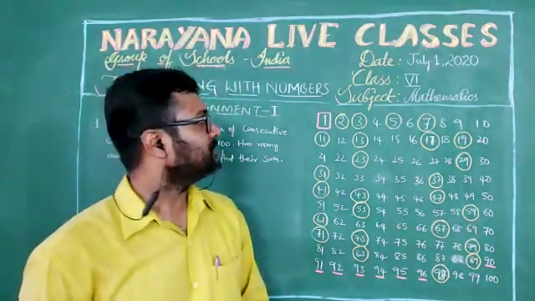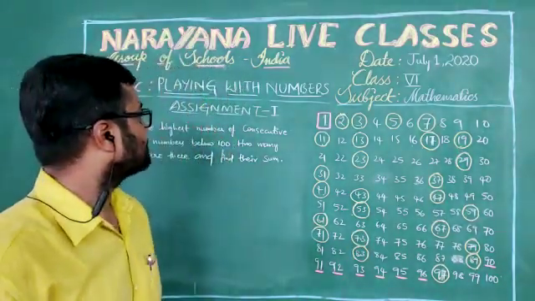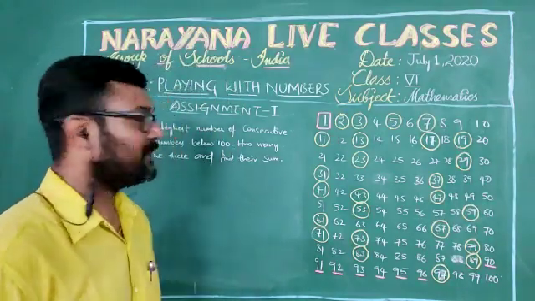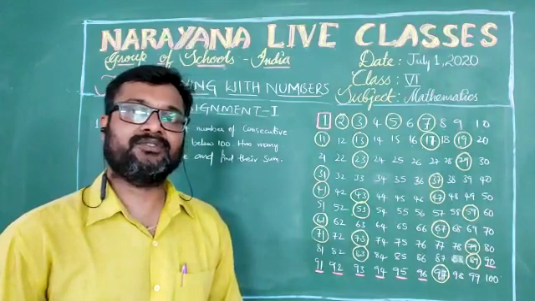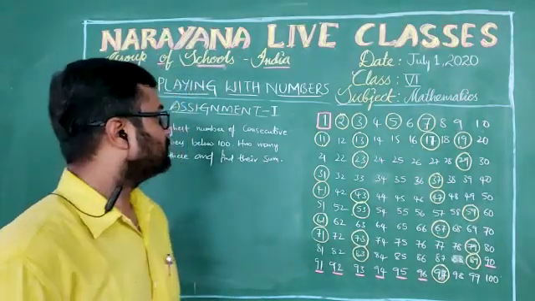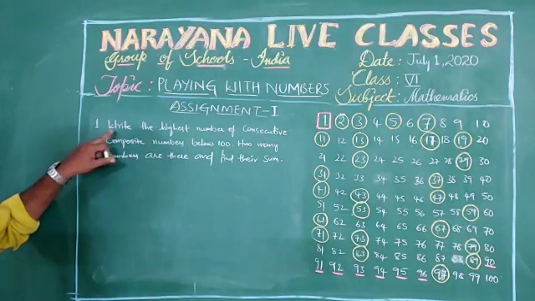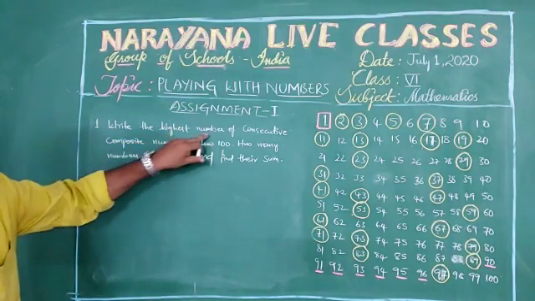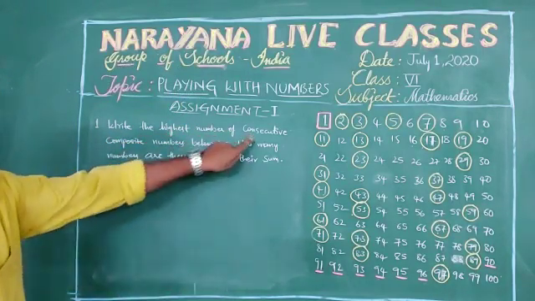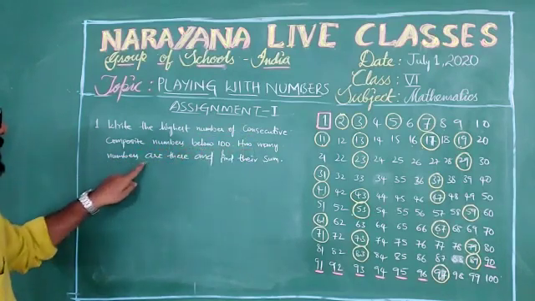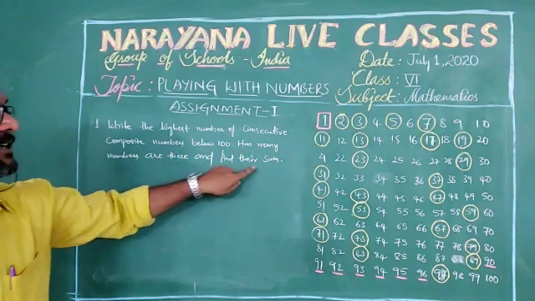Today we will discuss mathematics assignment 1 regarding playing with numbers. In this assignment we have 2 theoretical questions and 2 objective questions. So the first theoretical question is like this. Write the highest number of consecutive composite numbers below 100, say how many numbers there are, and find their sum.